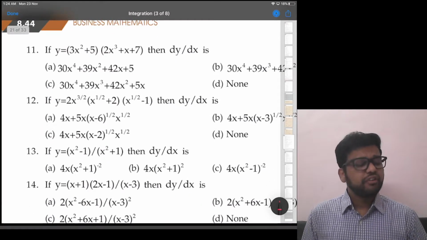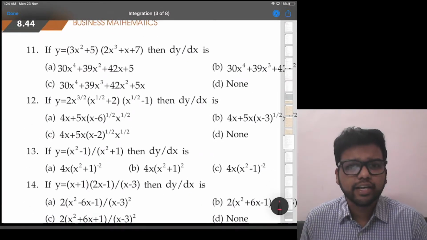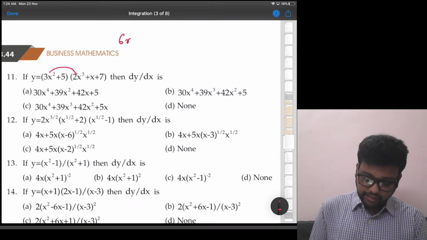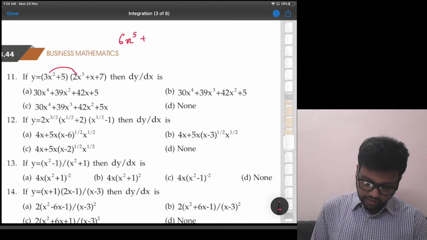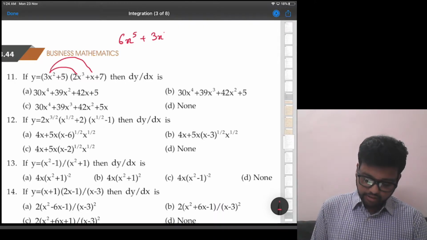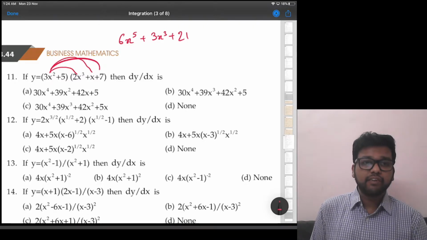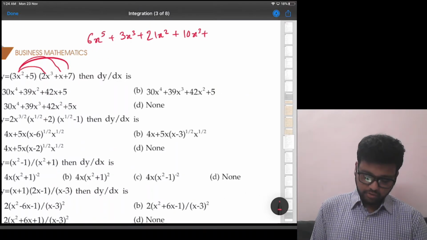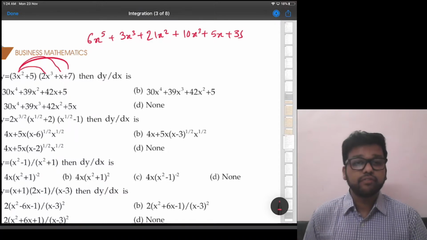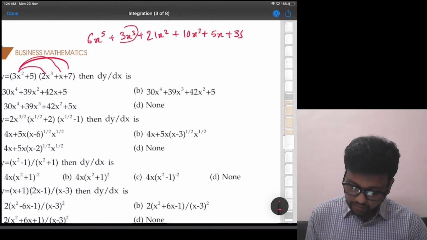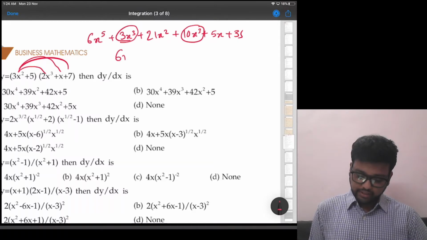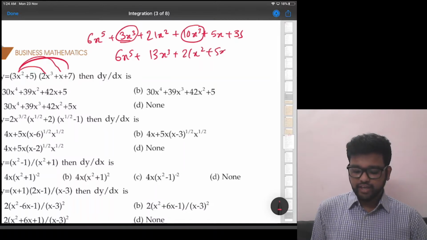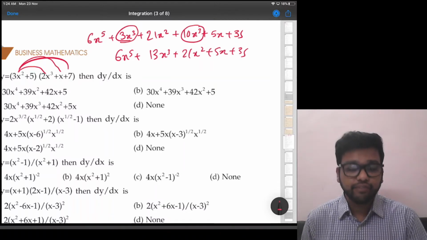Next, 11th. If y is equal to 3x square plus 5 into that, again we'll have to open the bracket because the option is like that. This into this is 6x raised to 5, plus this into this is 3x cube, plus this into this is 3 into 7, 21x square, plus 5 into 2, that is 10x cube, plus 5x, plus 5 into 7, 35. Let's add whatever possible. 3x cube plus 10x cube, so it will be 6x raised to 5 plus 13x cube plus 21x square plus 5x plus 35. Let's take the derivative.